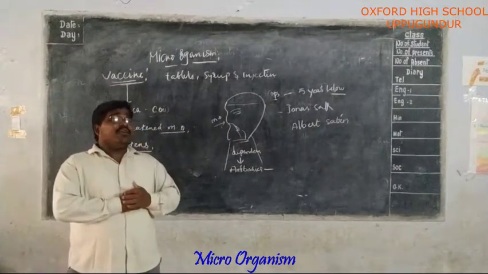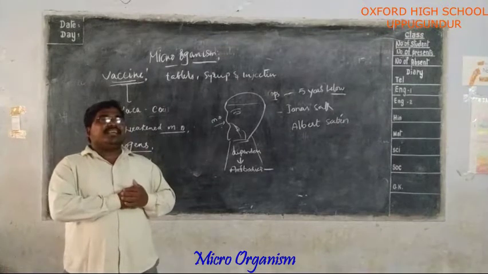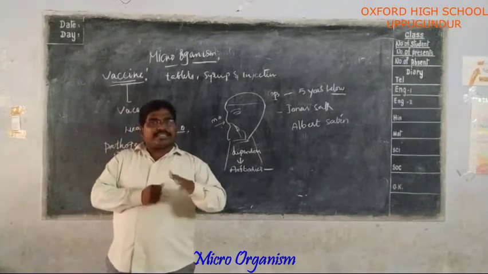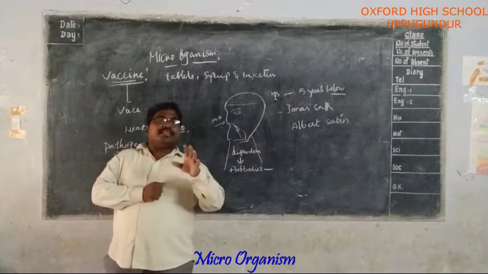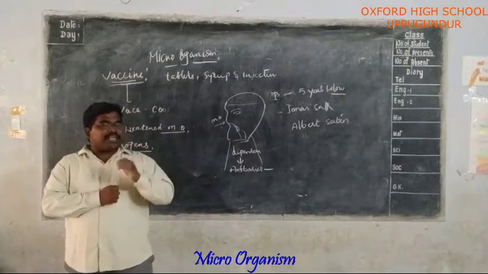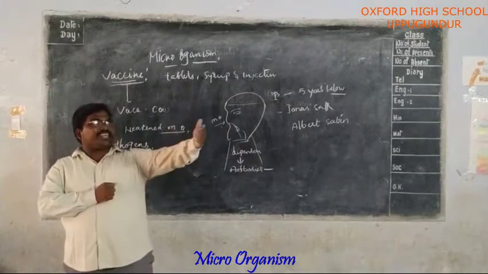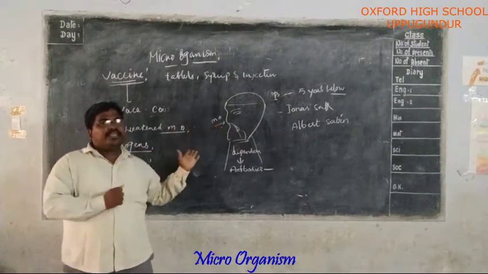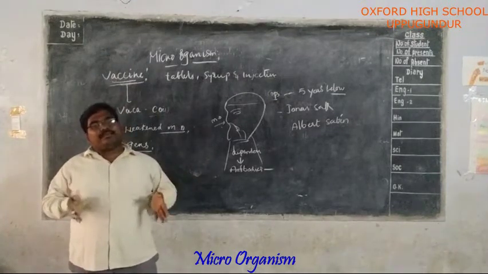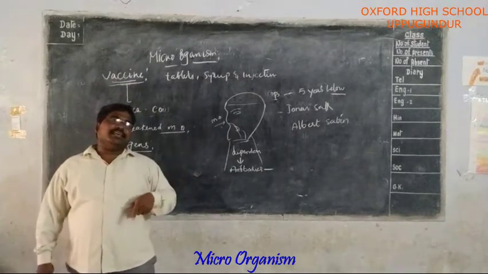Generally, whenever the season changes, some of your classmates or your family members are affected by cough and cold. When these people sneeze or cough, these disease-causing microorganisms, pathogens, enter into the air. When we inhale the air, we are also affected by that particular disease.